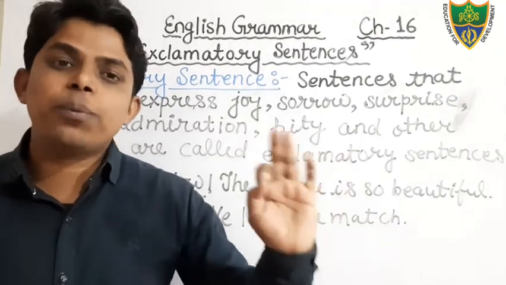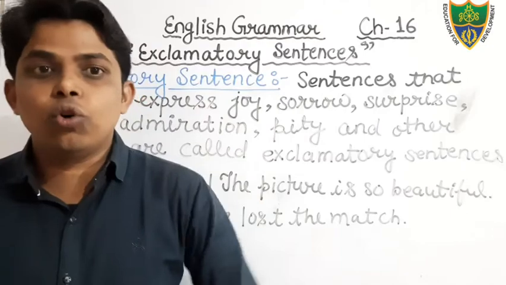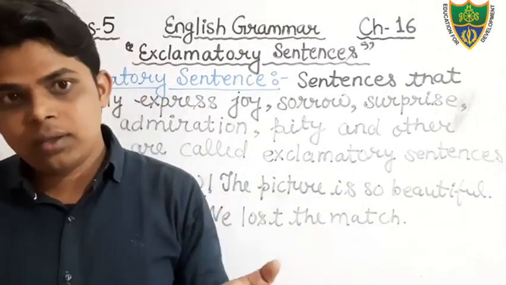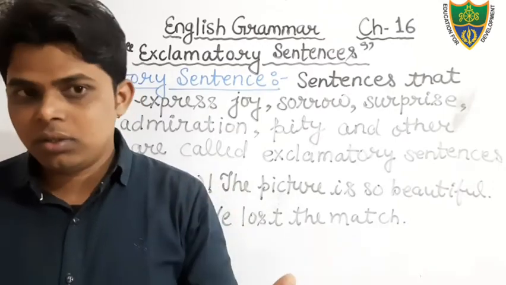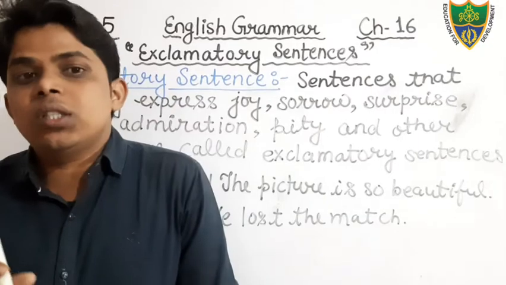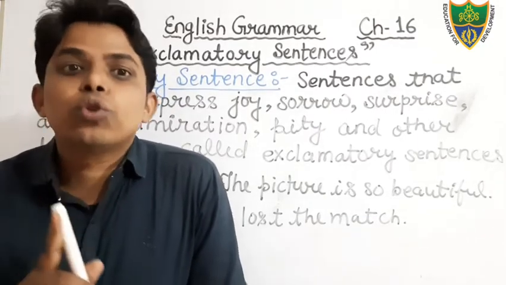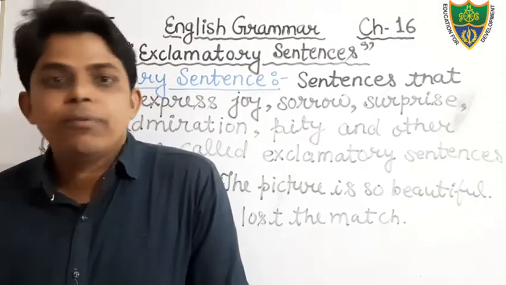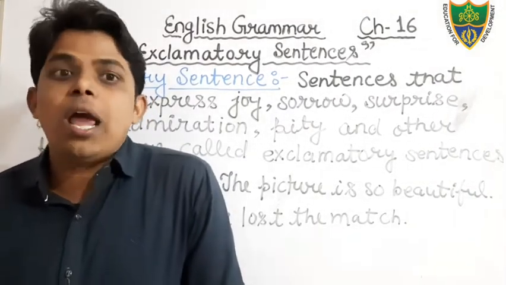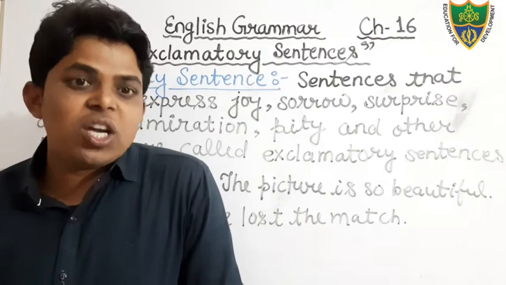And an optative sentence also shows the curse. Go to hell. This is a kind of feeling, a kind of curse. So optative sentences are those which we use to show the feeling of bliss, feeling of curse, feeling of any kind of wish. Happy birthday. Happy new year.